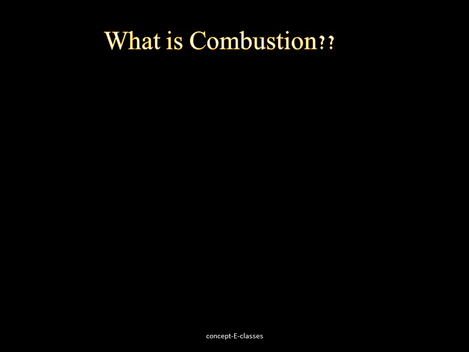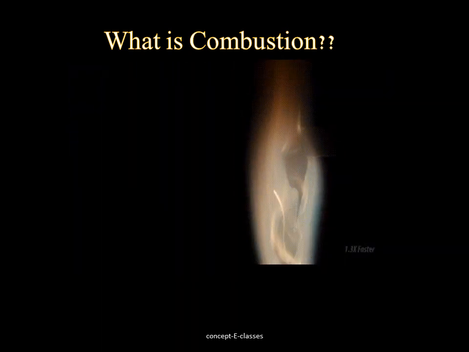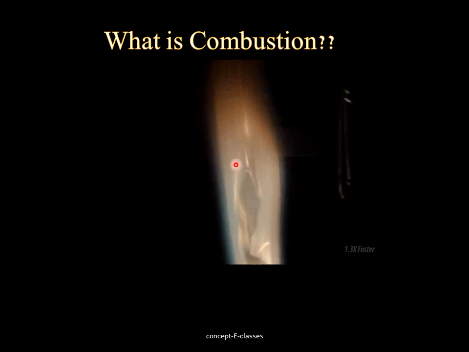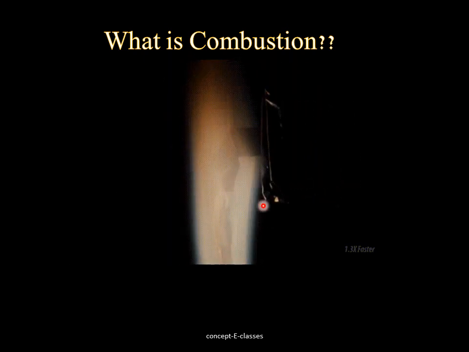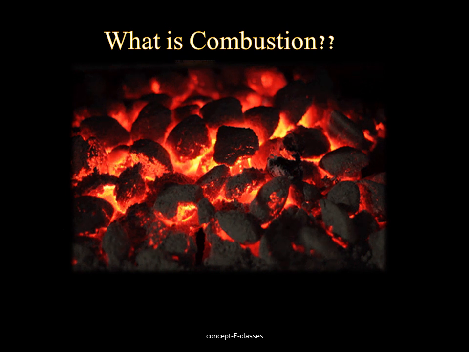So what is combustion? The process of burning any substance is called combustion. In the chapter on metals and non-metals, we saw an activity where we burn a magnesium ribbon in air. And we saw that magnesium oxide is formed. Along with the magnesium oxide, we can find flames, that is, heat and light are also formed. Similarly, when coal is burned, we'll get heat along with light.